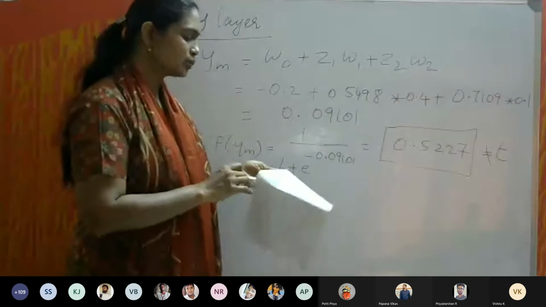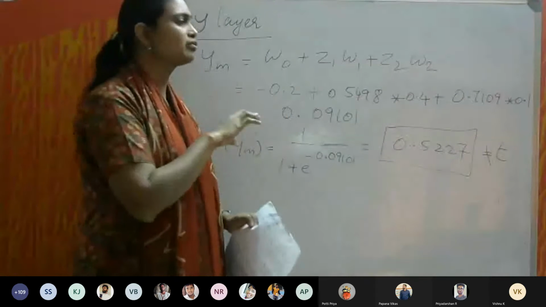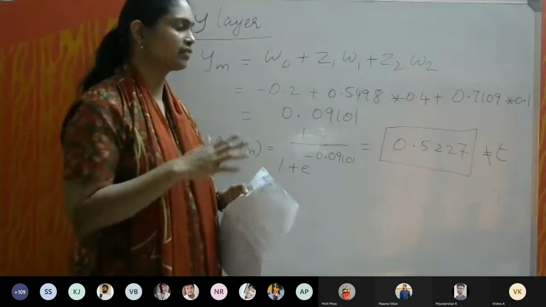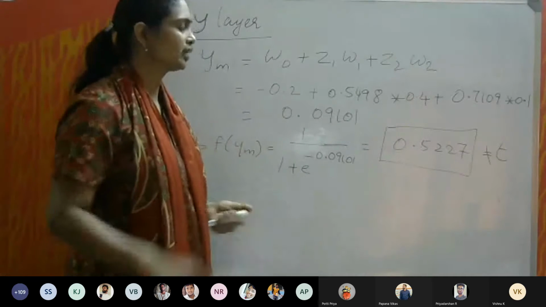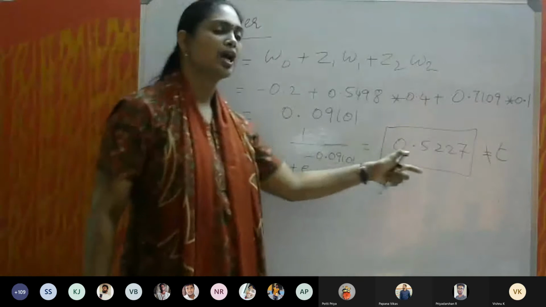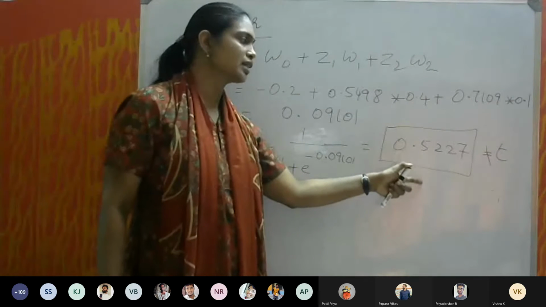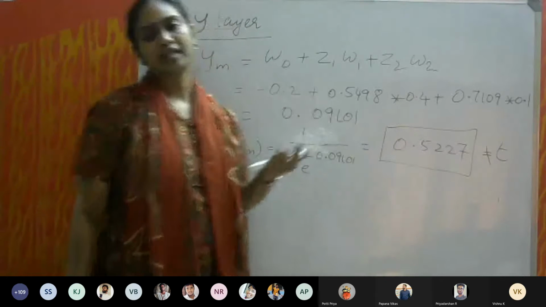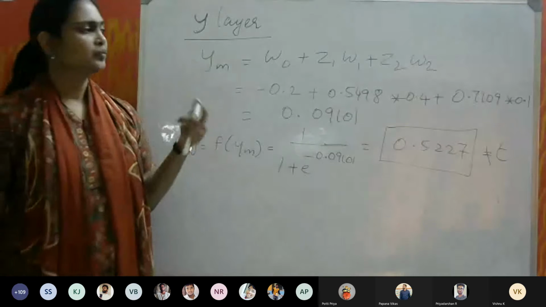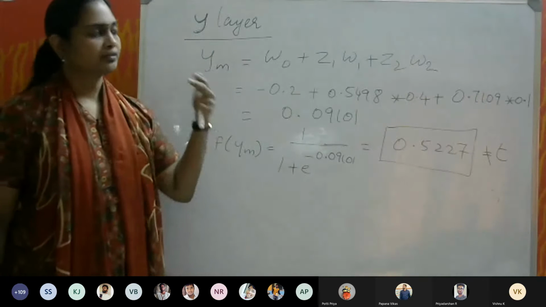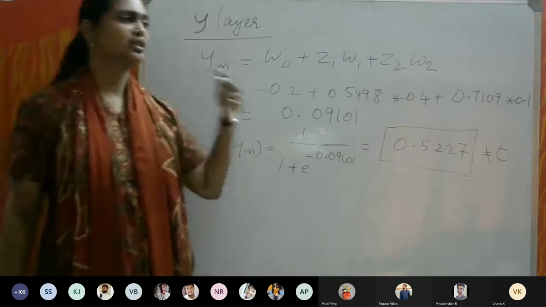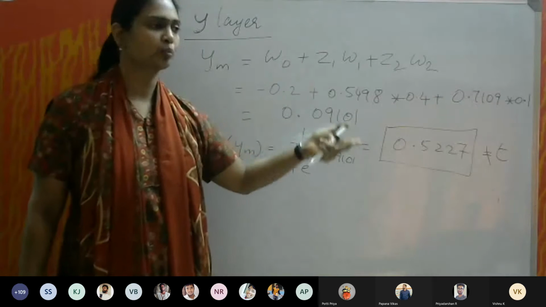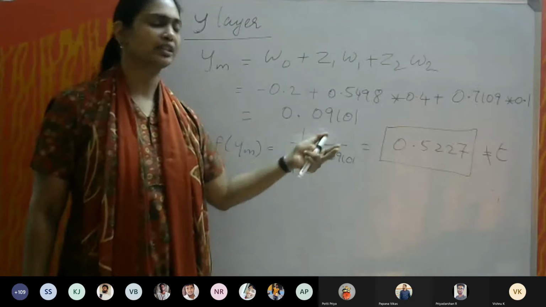So till now we have done the first stage. That means we have calculated the net output value and checked whether it is equal to T or not. It is not equal to T. So the next step is to calculate the error, first between the hidden and the output, and then between input and the hidden.